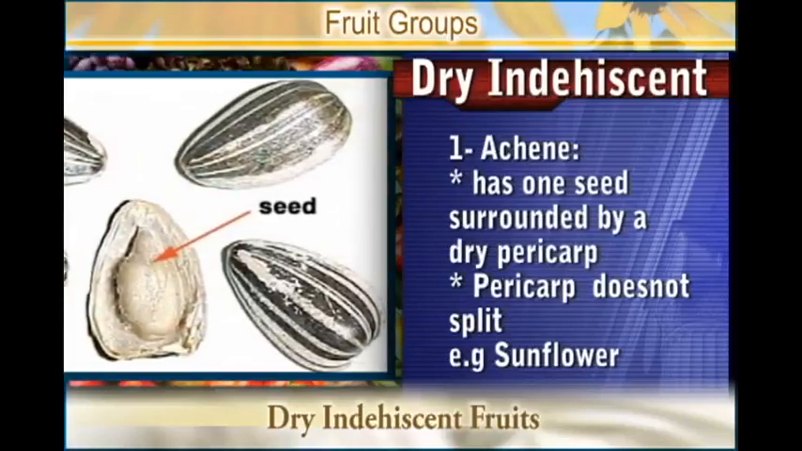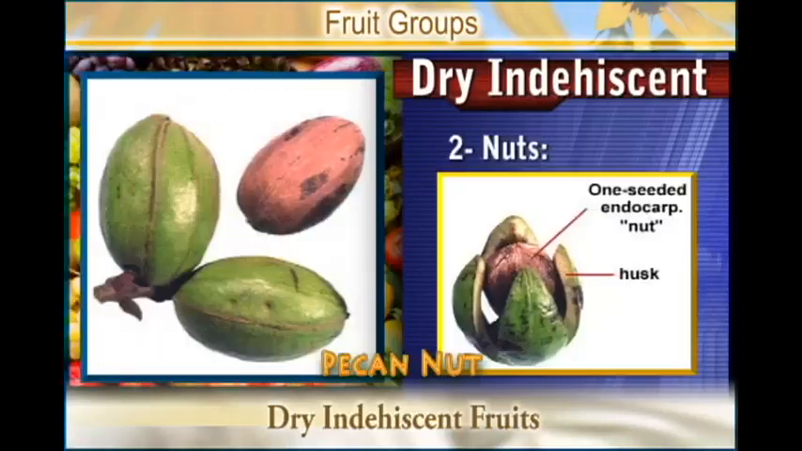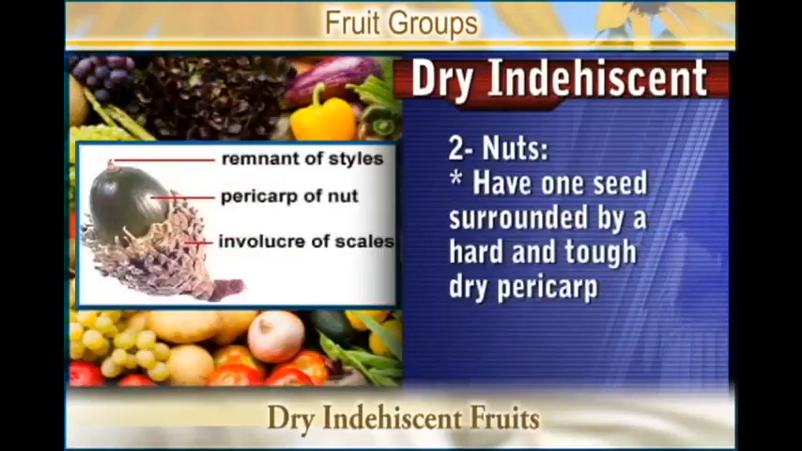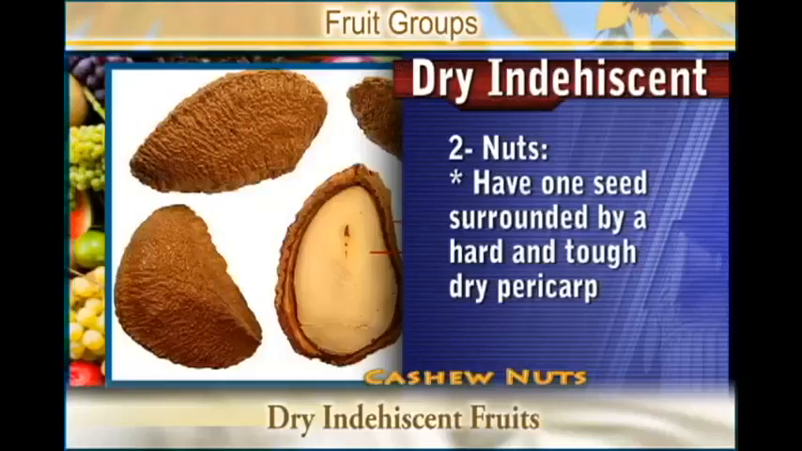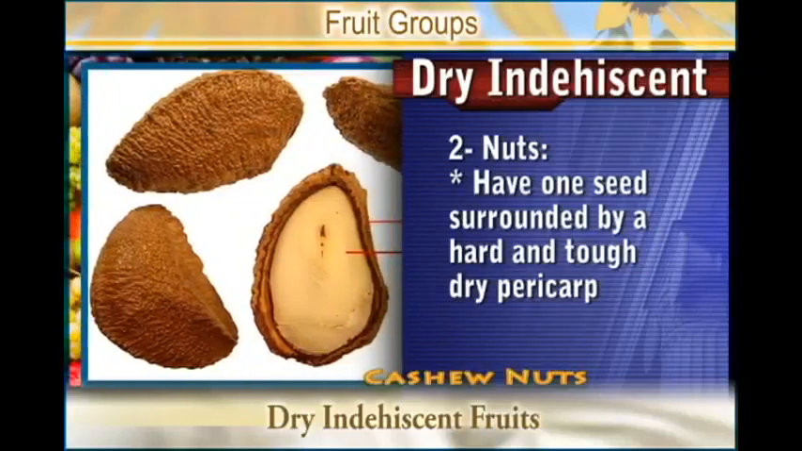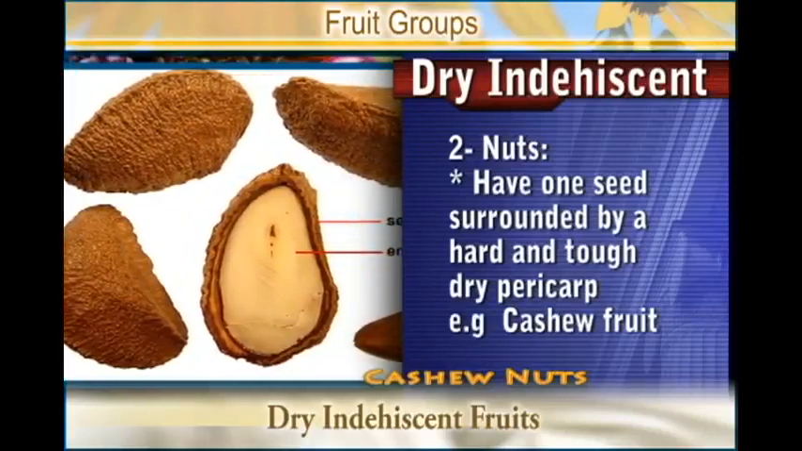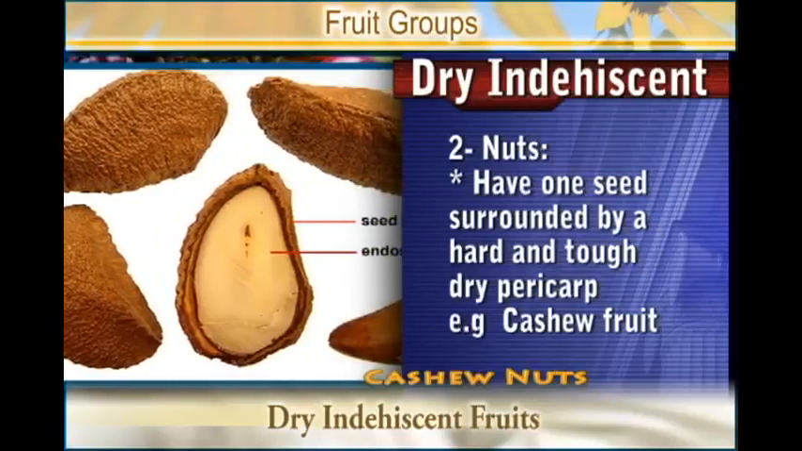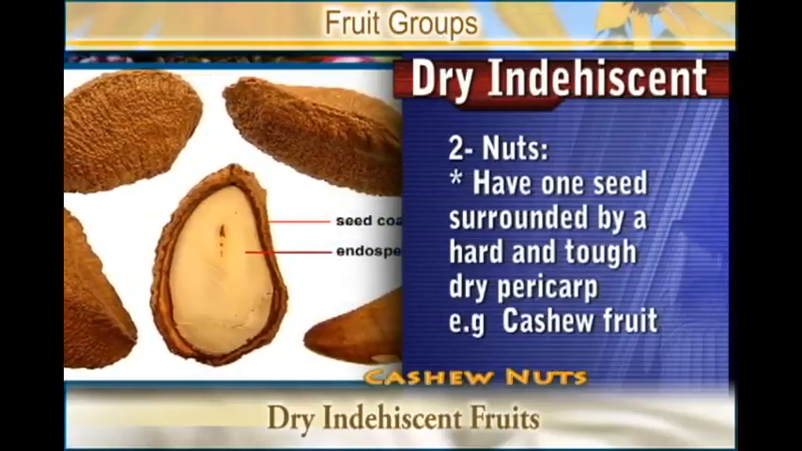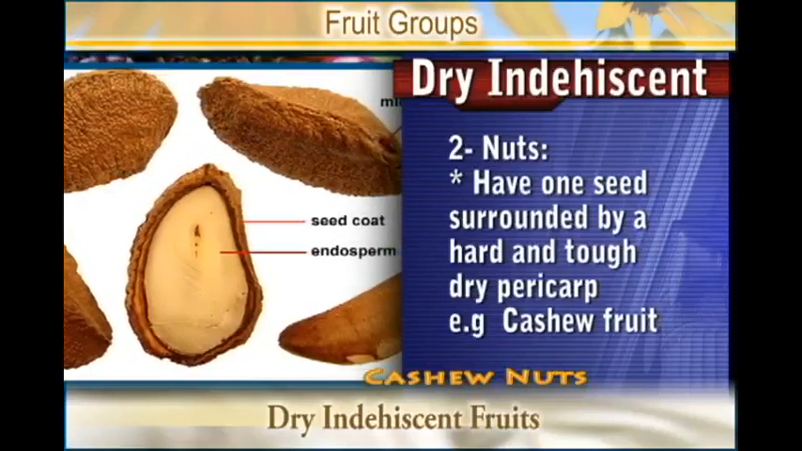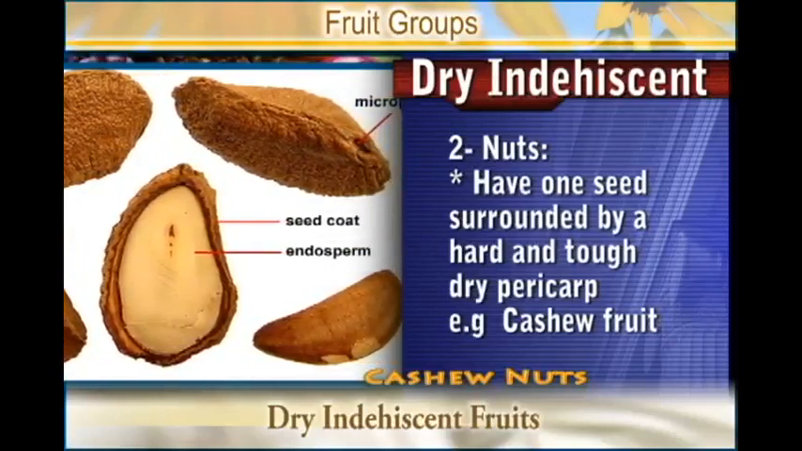Then another dry indehiscent fruit is the nut. Nuts consist of one seed surrounded by a dry pericarp, and the pericarp is very hard and rough. All of us have seen or heard of the cashew nut. These consist of one seed which is surrounded by a very dry and very rough pericarp, which does not spread.